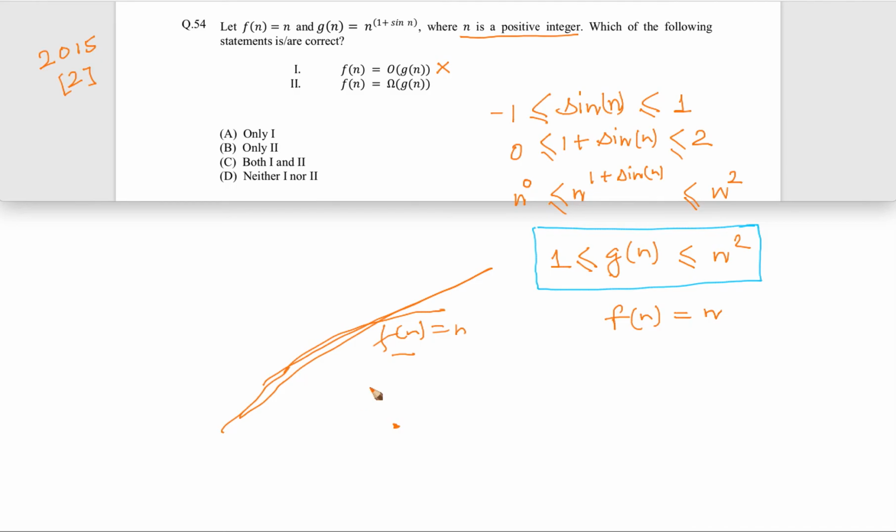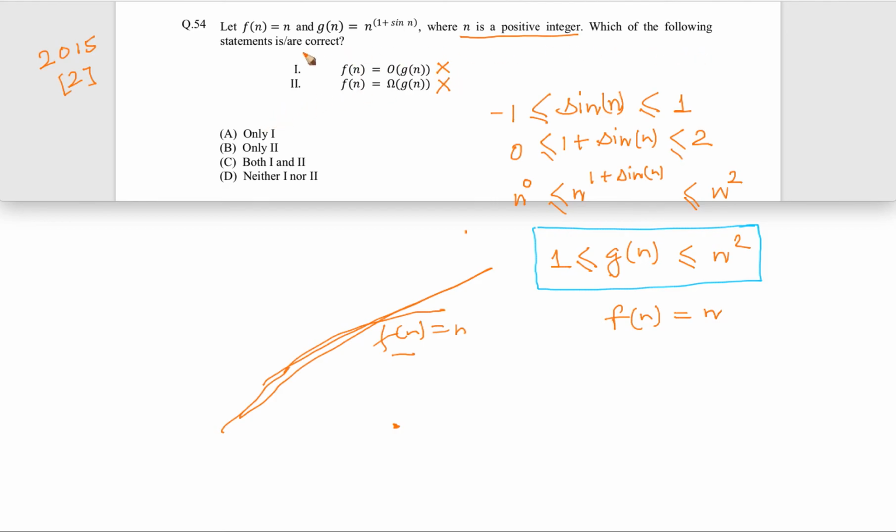We cannot, because sometimes G(n) can go as big as n square. If F(n) equal to n is this line, then for some values of n, G(n) can cross it because G(n) can be n square. So we cannot say it will always be on the lower side, so it is not a lower bound. In fact it is neither a lower bound nor an upper bound. That's why statements 1 and 2 are both wrong.